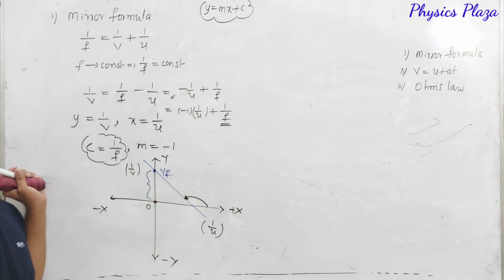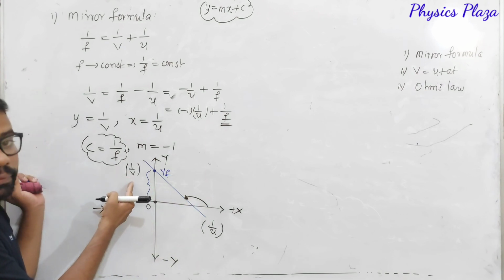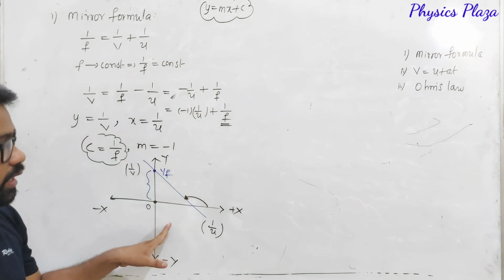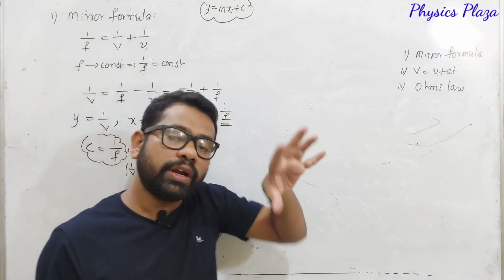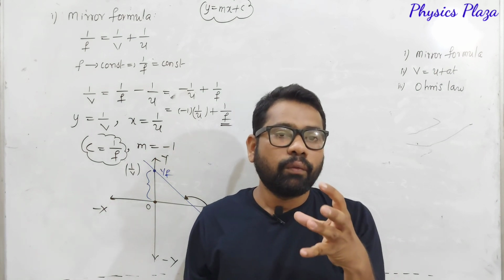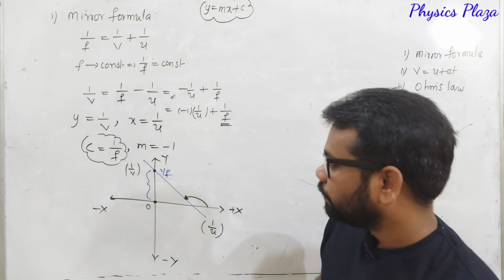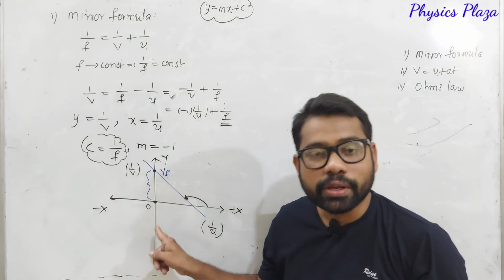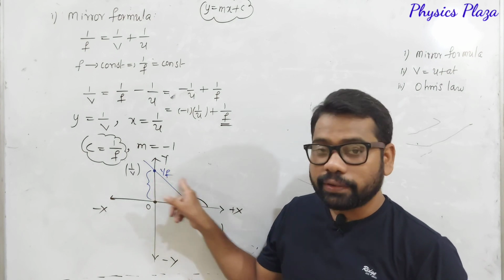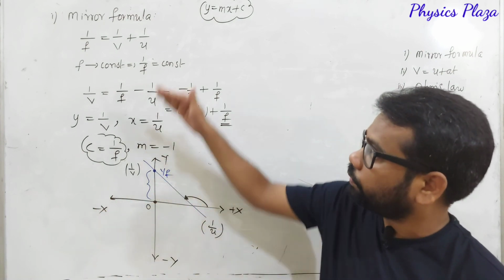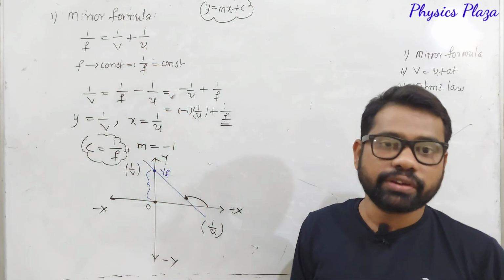This is going to be an obtuse angle. So what can you say? The slope is negative. So dear children, this is how we will get a graph for this mirror formula. You might have learnt the mirror formula already, but what does it represent? It represents a straight line equation, dear children. So here we are getting a straight line, but it is not passing through the origin. So it is a straight line with the intercept 1 by f and negative slope. This is how we have to make a graph for a given formula or equation.